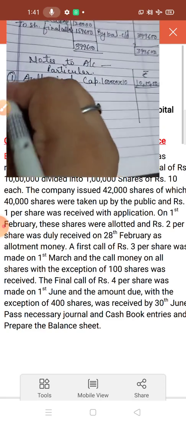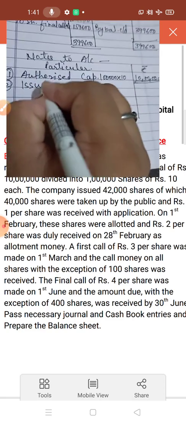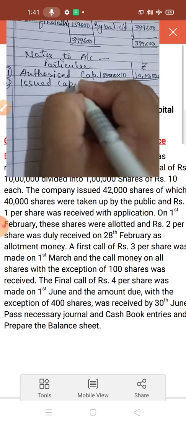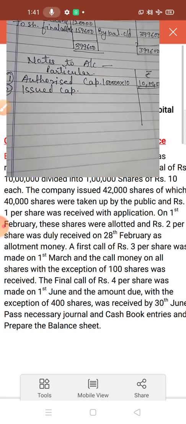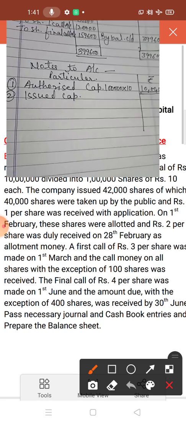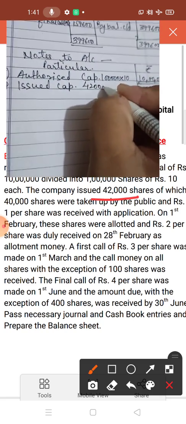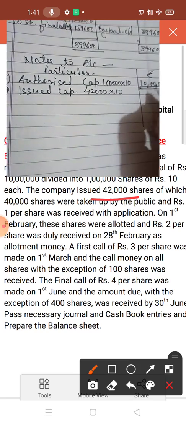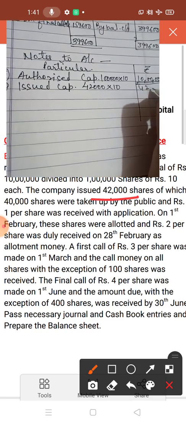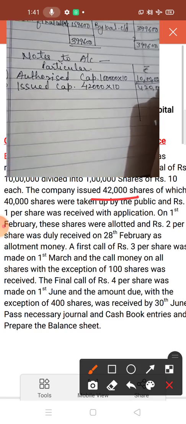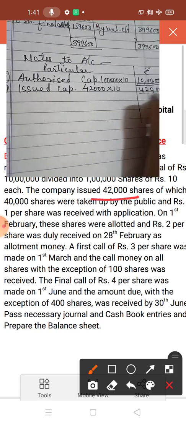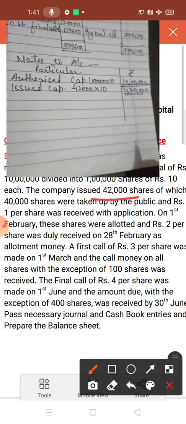Now the second thing is issued capital. Here you have to write down issued capital. So children, here the number of shares issued is 42,000. So do 42,000 into 10. So this is 4,20,000. Make the double line. Okay.